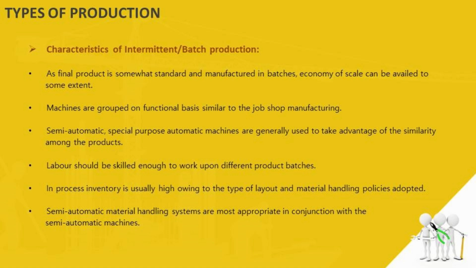In this kind of production system, as the final product is somewhat standard and manufactured in batches, economy of scale can be availed to some extent. Machines are grouped on a functional basis, similar to job shop manufacturing. Semi-automatic and special purpose automatic machines are generally used to take advantage of the similarity amongst the products. Labor should be skilled in this case also, because they have to work upon different product batches. Semi-automatic material handling systems are most appropriate in this kind of production system.